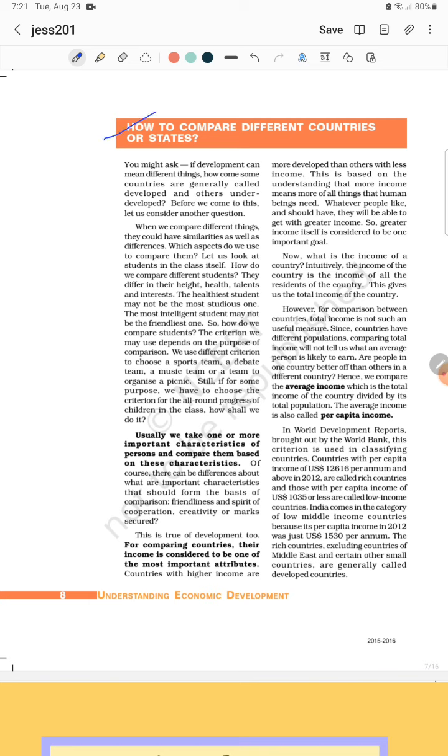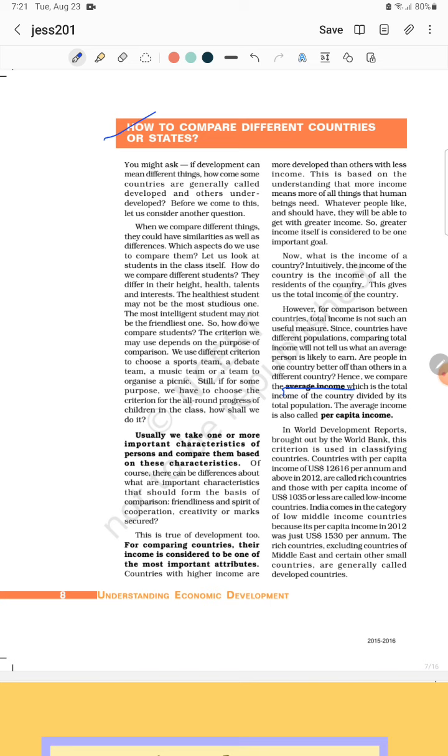Here, what is the question? You can see how to compare different countries or states. Here, when we are discussing different countries and states, we also need a factor on the basis of which we are going to compare and calculate the different states and countries. So the factor is average income.